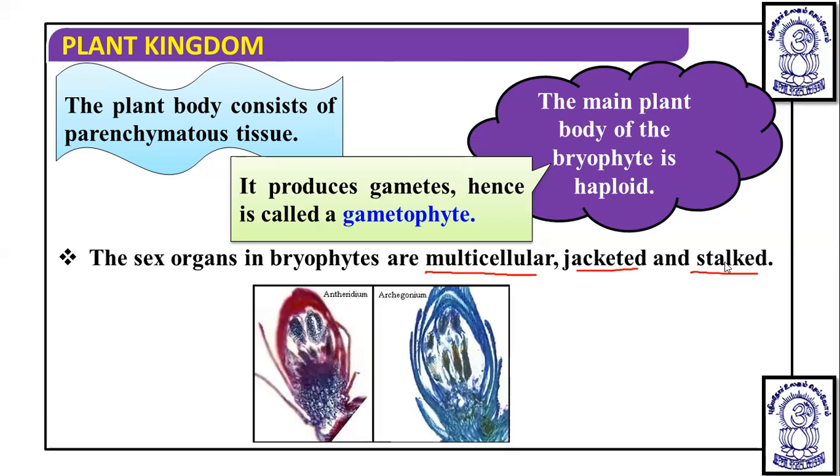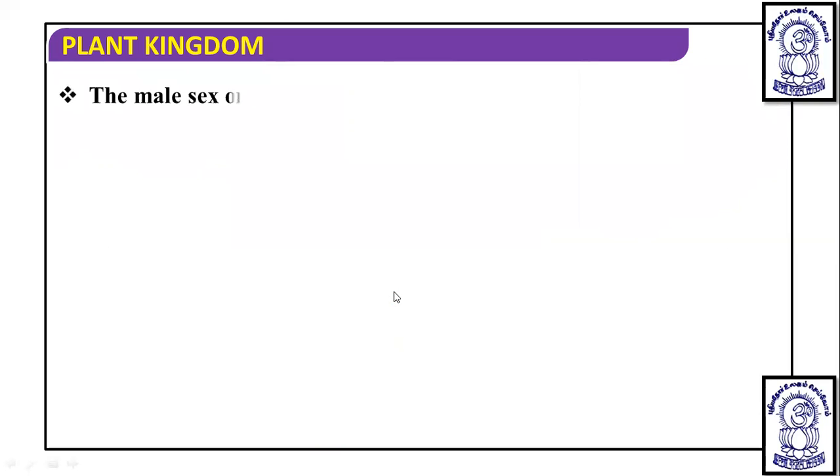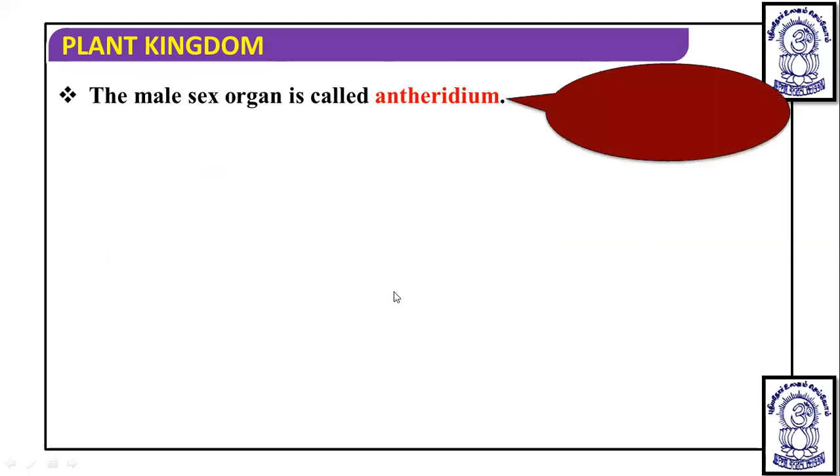So these are the antheridium and archegonium, the male and female sex organs. This is the male sex organ, this is the female sex organ. We will discuss this in detail. The male sex organ is known as antheridium, the female sex organ is known as archegonium, and the antheridium produces biflagellated antherozoids, which is one of the important points in case of bryophytes.